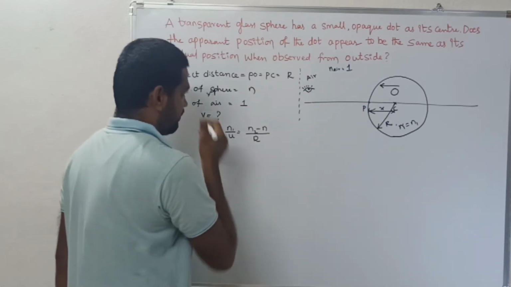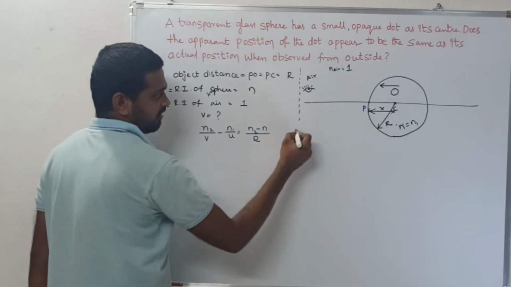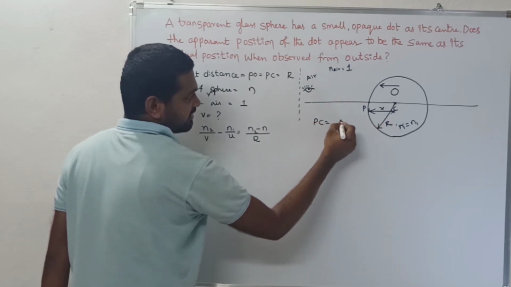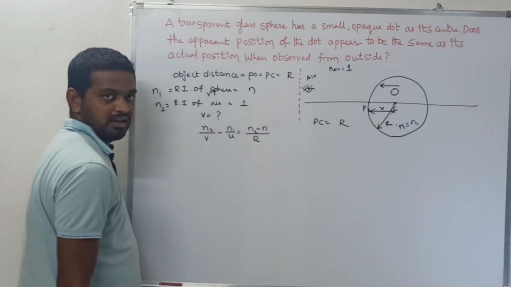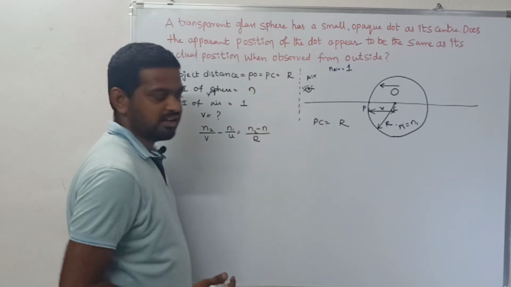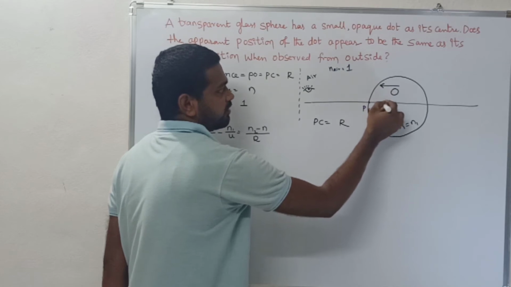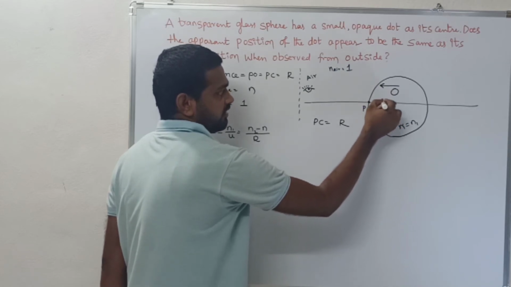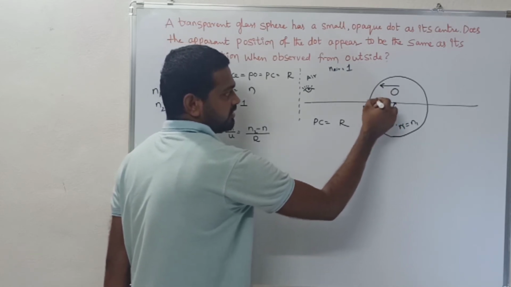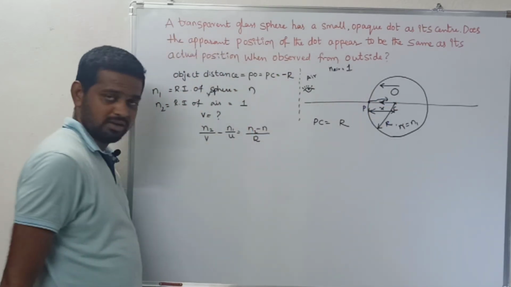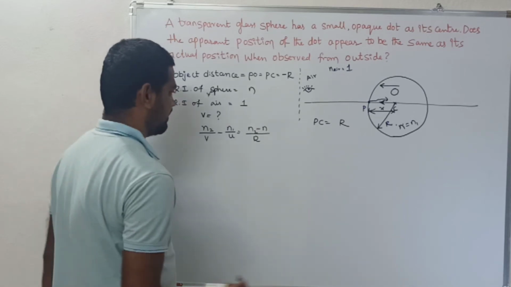Coming to the R value, what is R? R is the radius, that is PC. Is it clear? The object distance and the radius of curvature are the same. This is the direction of the incident ray. You should measure from the pole, against the incident ray direction. So you should consider PO and PC as minus R.